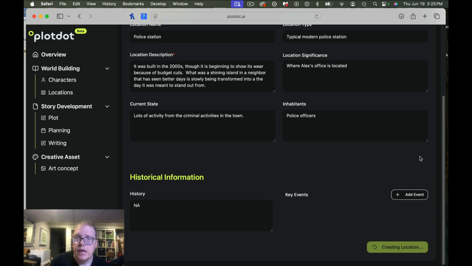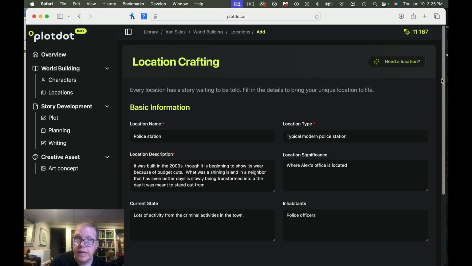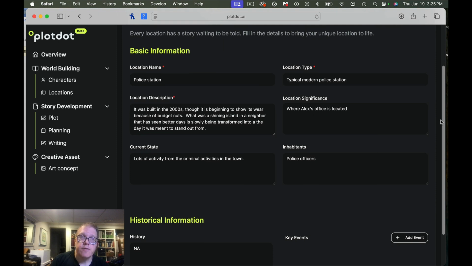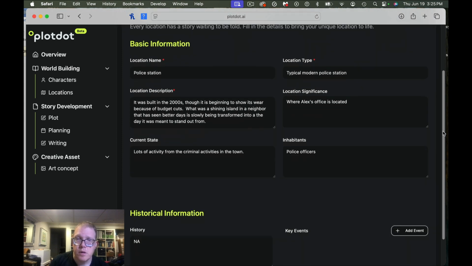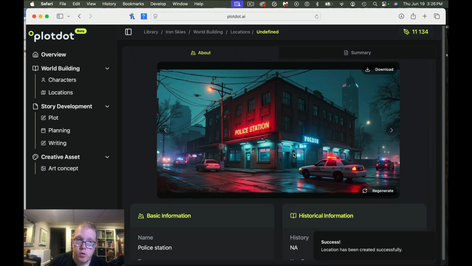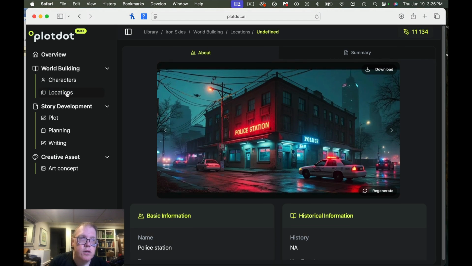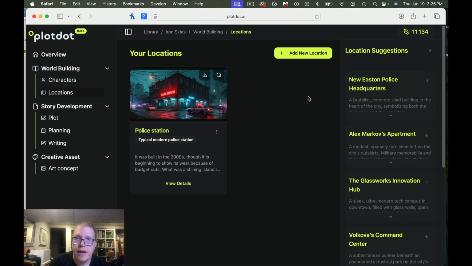So here's the nice thing. Now you have a slider here, but I noticed they haven't had a lot of sliders for everything else. So there's a slider for this, which is nice. It's a cool thing, it created a location for us. Yeah, that works for me. It looks sort of like a diner, but that works fine. I sort of like the gritty look. And so we can go back to locations and add as many other locations as we want.